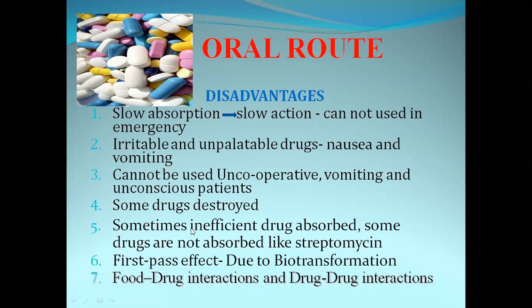The next one is that sometimes inefficient drug absorption is seen, that is, a very small quantity of drug is absorbed, mainly because of first pass metabolism, food and drug interactions, and drug interactions. I will give an example for each.